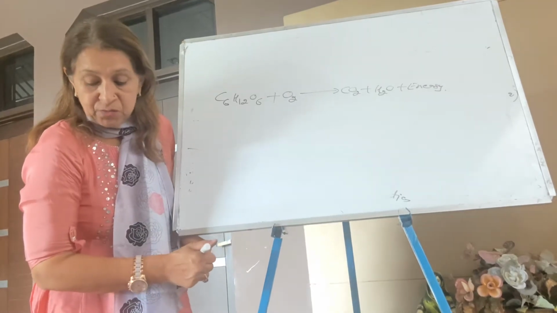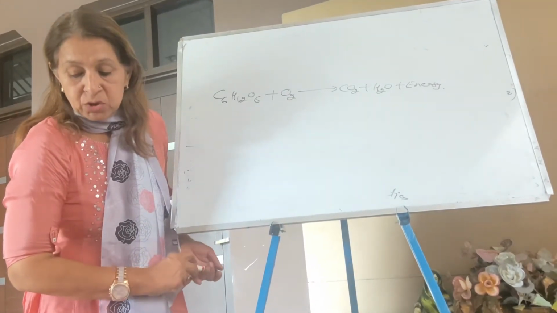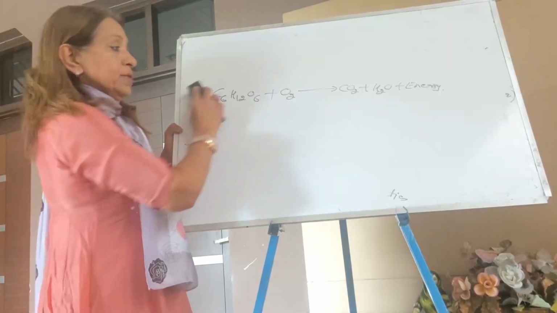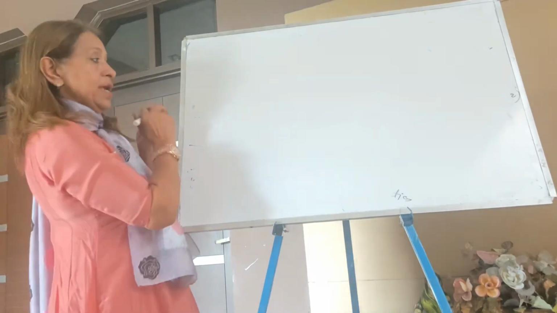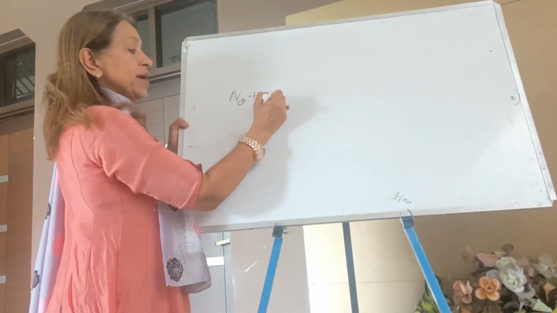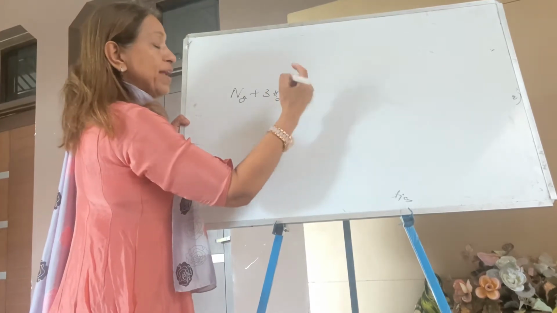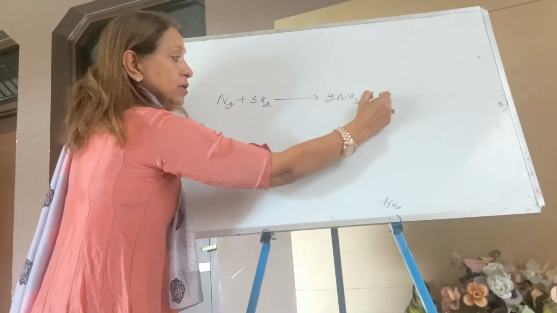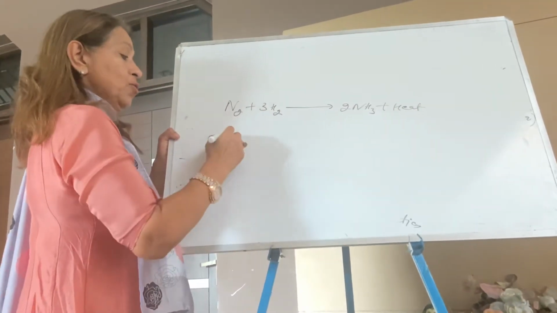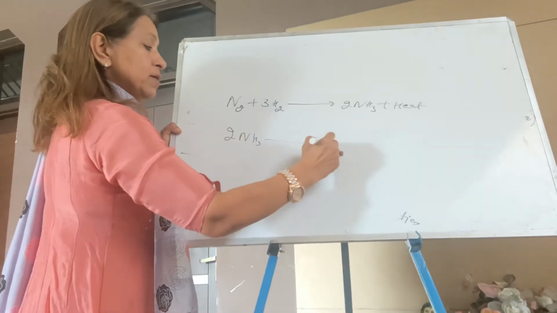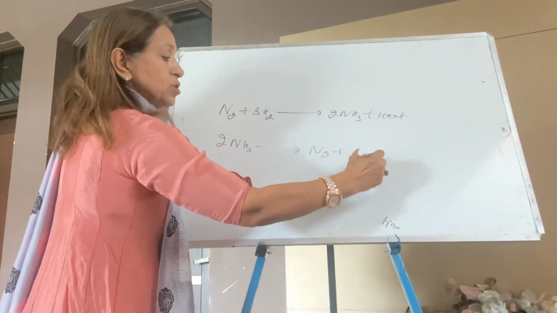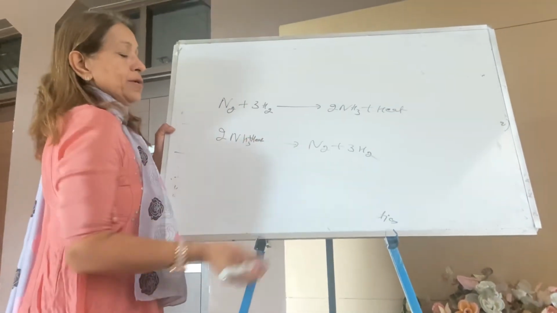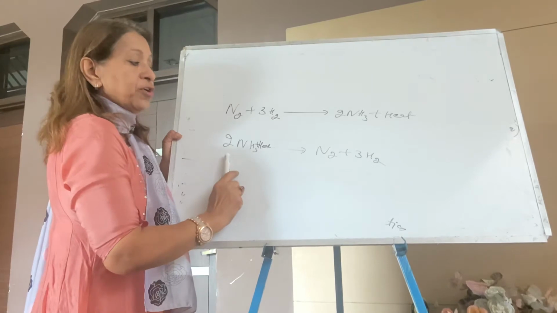Next is why decomposition is the opposite of combination. That is a combination reaction. You can take the same example: nitrogen plus 3 hydrogen, where elements join to give one product. This is a combination reaction. The same reaction you used in exothermic. Now this is a decomposition reaction, vice versa. The same example you may take in exo and endo. Heat. So this is your combination reaction and this is your decomposition reaction.